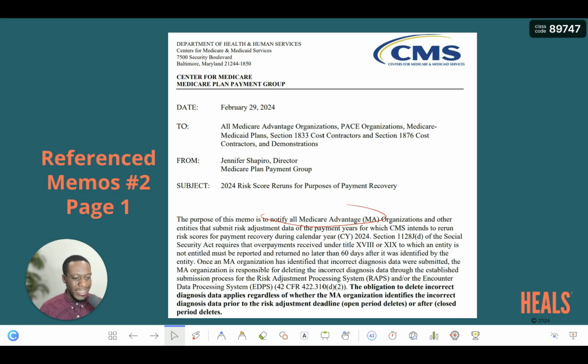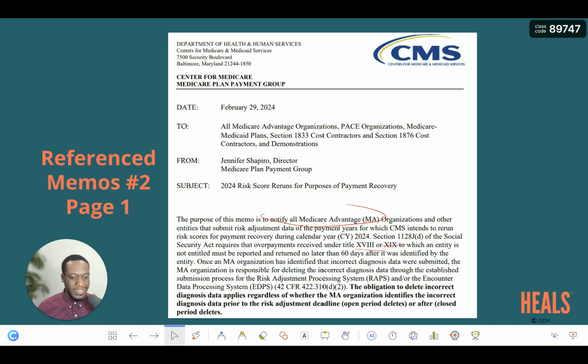Section 1128J(d) of the Social Security Act requires that overpayments received under Title 18 and 19, XVIII and XIX, to which any entity is not entitled must be reported and returned no later than 60 days after it is identified by the entity. And we talked a bit about this last week, so you can check out the video from last week to learn more.